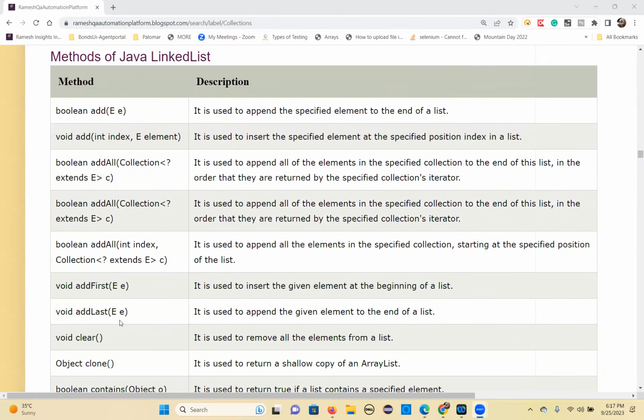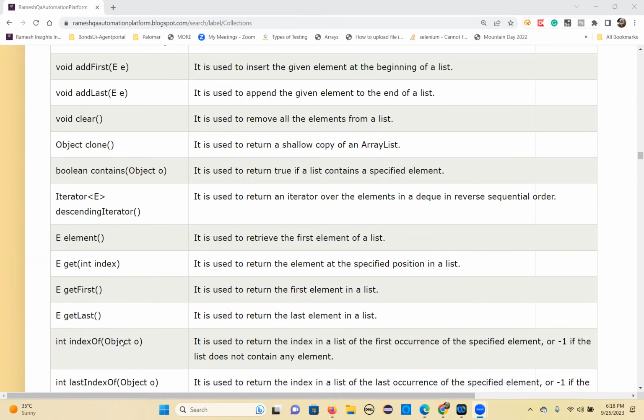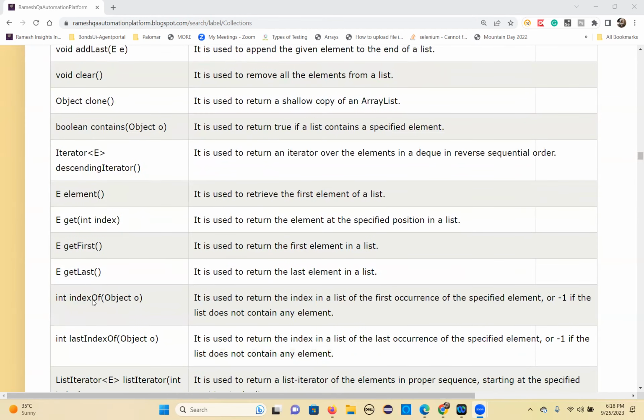So you will get extra methods, addFirst, addLast. So you can add the first element, you can add a last element. And so you can check extra methods. I want to show here getFirst, getLast also. You can insert, you can get. So both you can do. So indexOf methods, lastIndexOf, and so then we have peek method, peekFirst.